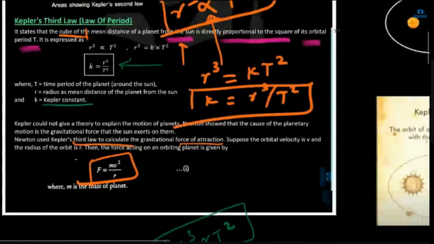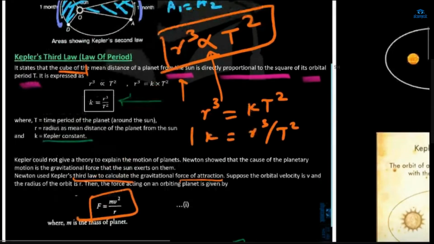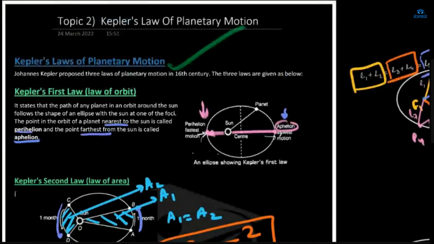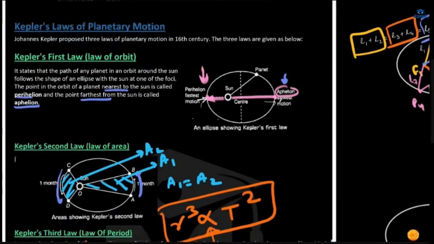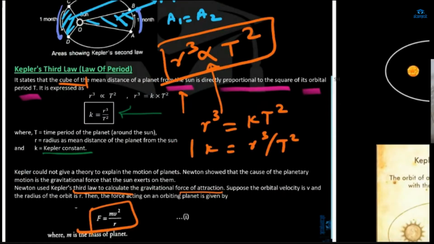Now, what couldn't he explain in his planetary motion? Kepler's, what couldn't he explain? Aram, can you tell me? These three laws he told us, but he couldn't explain one thing. What was that? I don't know. I wasn't there in the class. Okay. Grazi? Ma'am, like the radius cubed is proportional to the time squared. No, he told us this.